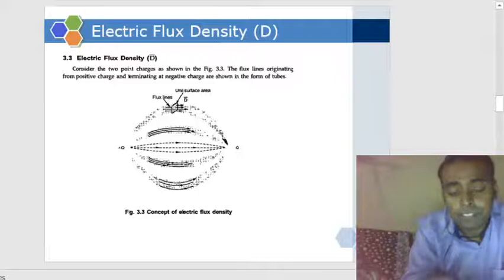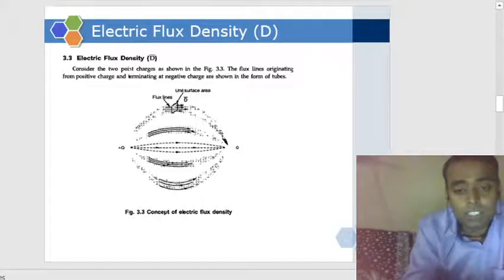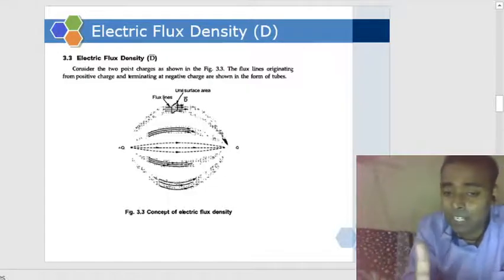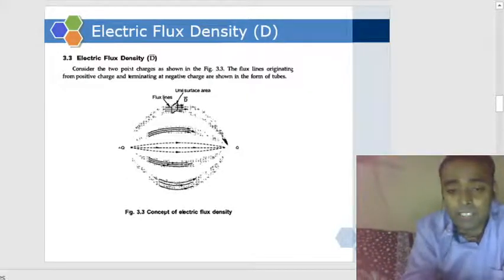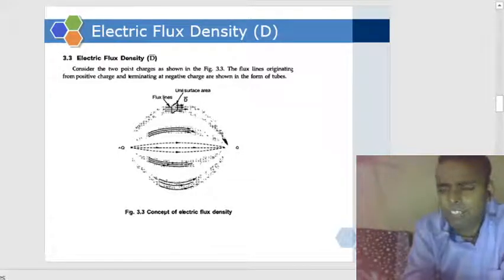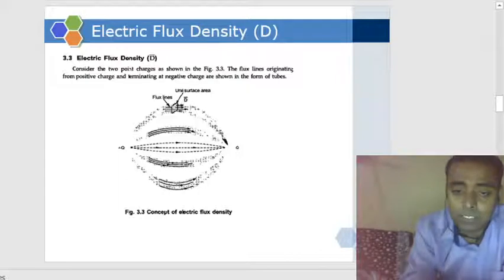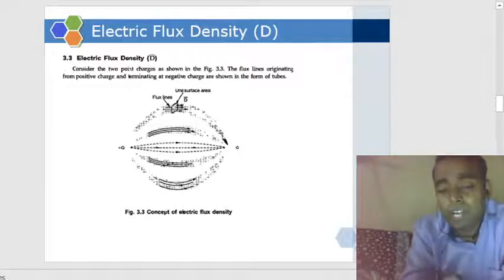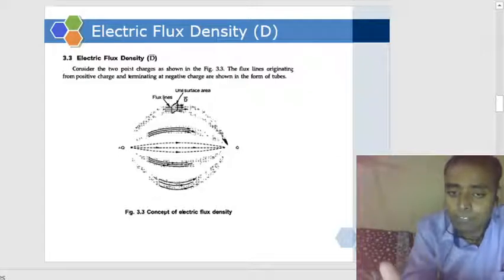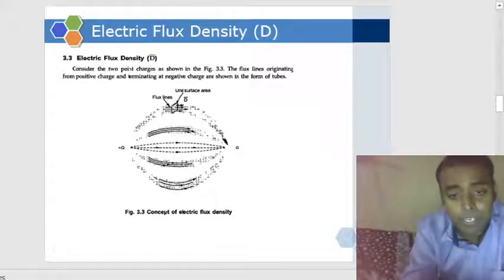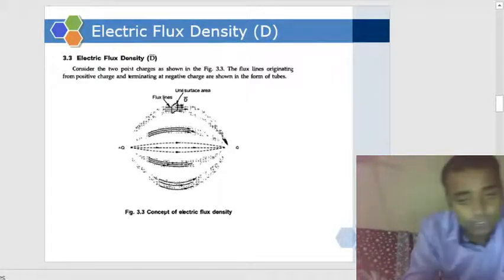These fluxes cannot cross each other. I mean, they cannot cut each other. Why? Because we do not sketch two tangents at a single point. As simple as that. Someone had this question in our doubt clearing session, if I remember, I guess Swapnil had that question. So here is the answer. We cannot have two tangents at a single point. That's why electric flux lines cannot cut each other.